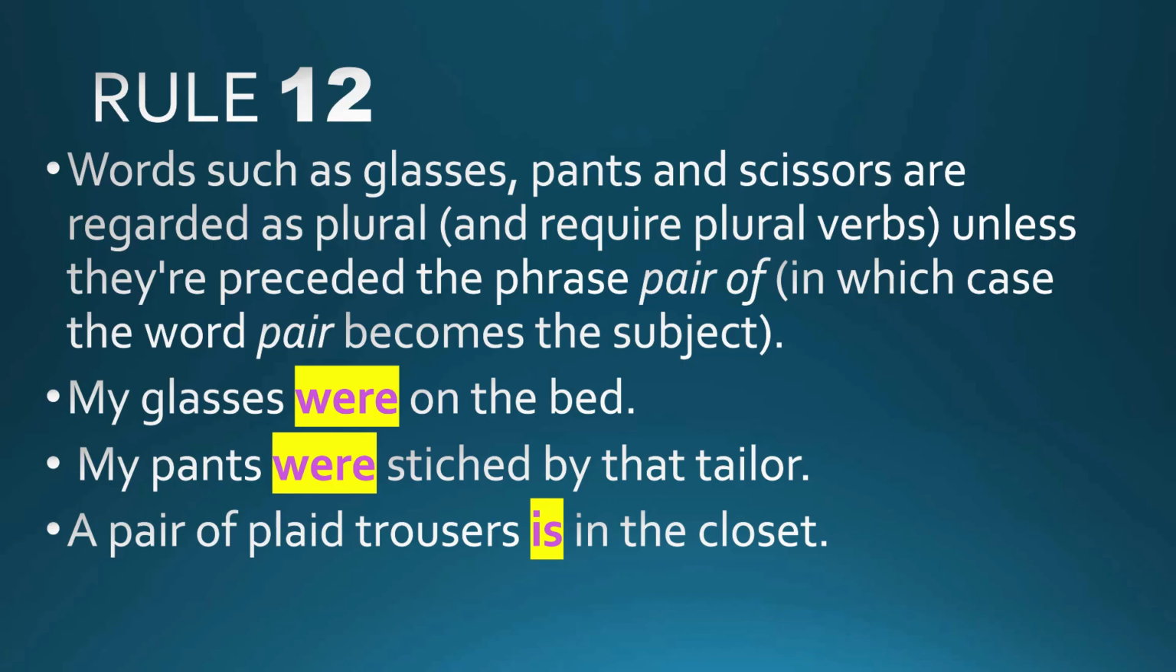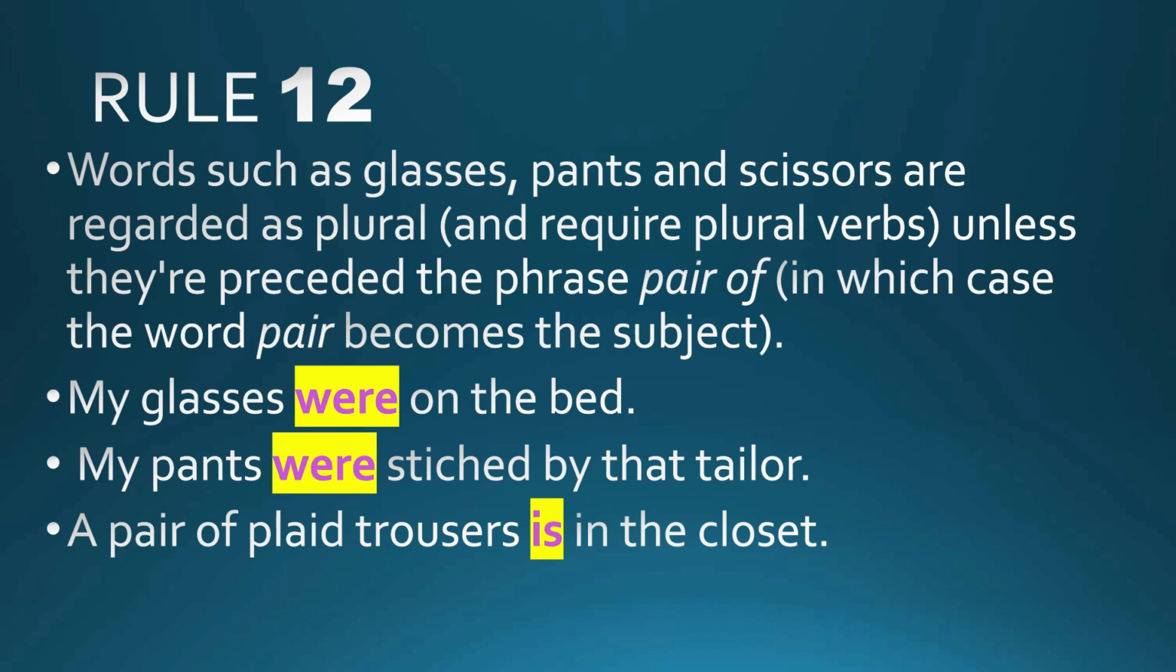Now this is the final rule of this lesson, rule number 12. As per this rule, words such as glasses, pants and scissors are regarded as plural and require plural verbs unless they are preceded by the phrase pair of, in which case the word pair becomes the subject. Please notice the highlighted words on the screen. My glasses were on the bed. Glasses is considered plural, so we use the plural verb form.